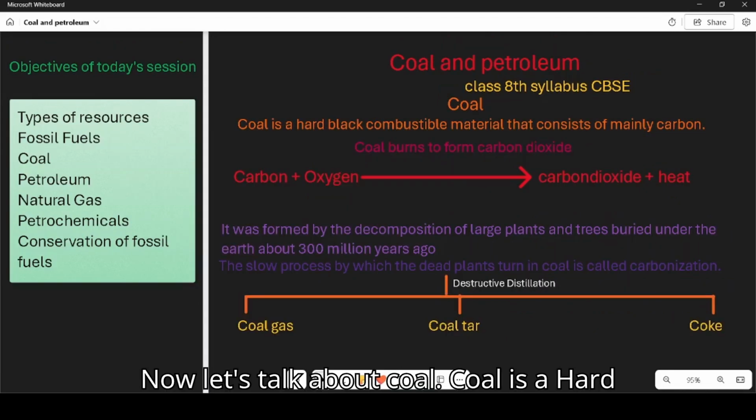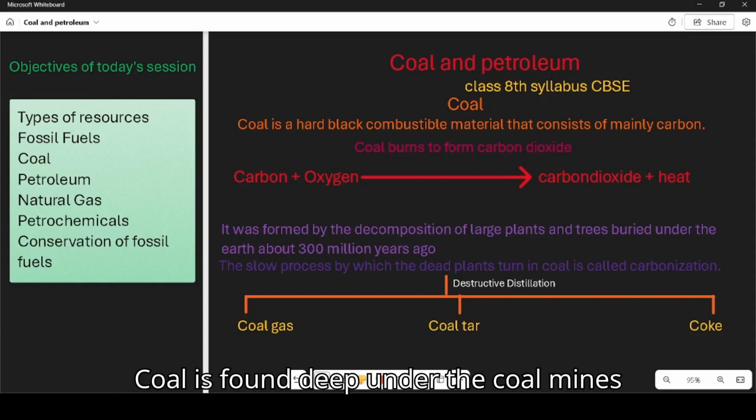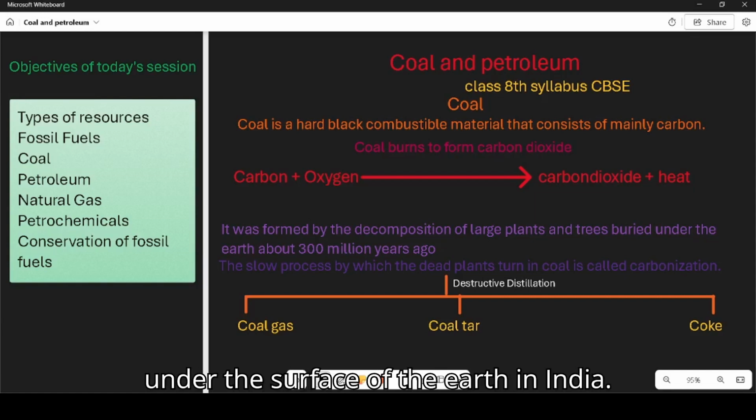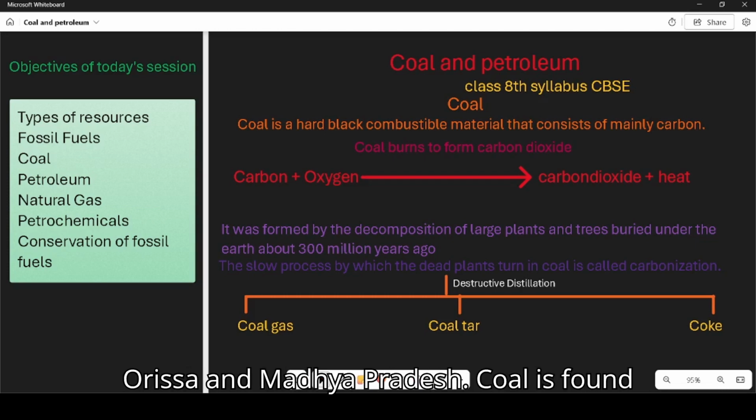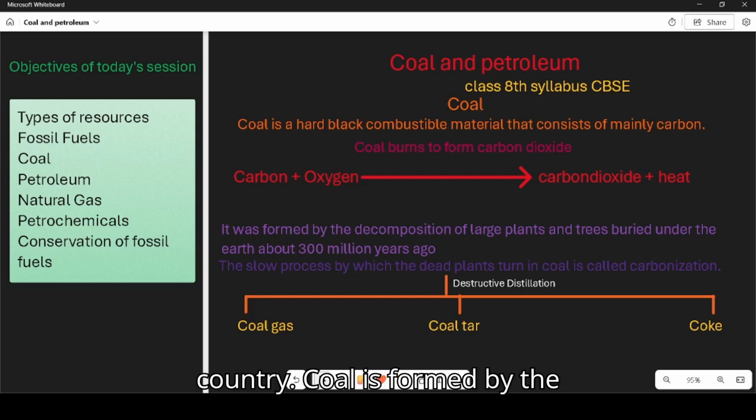Now let's talk about coal. Coal is a hard rock, black combustible material that consists mainly of carbon. Coal is found deep under the surface of the earth in coal mines. In India, coal is mainly found in Bihar, West Bengal, Orissa, and Madhya Pradesh. Coal is found in abundance in our country and it is the most important source of energy in our country.